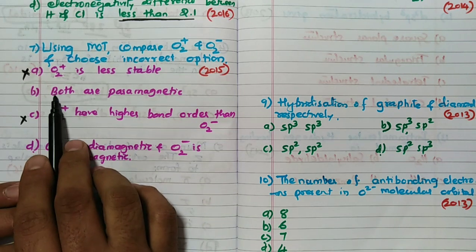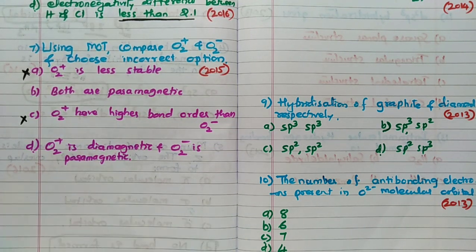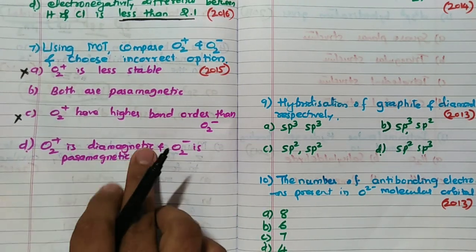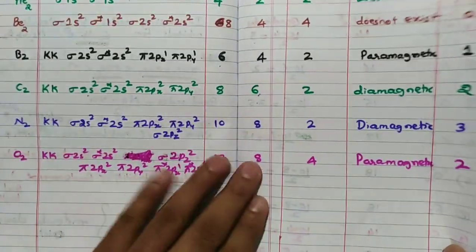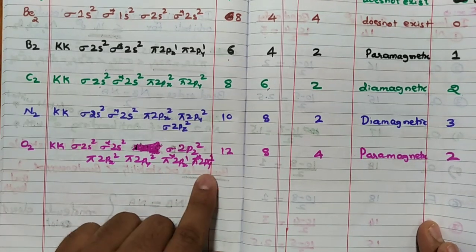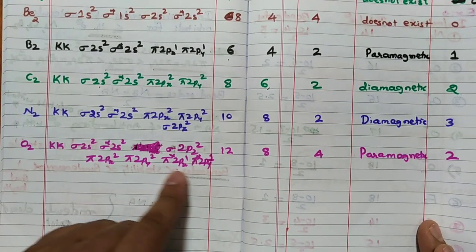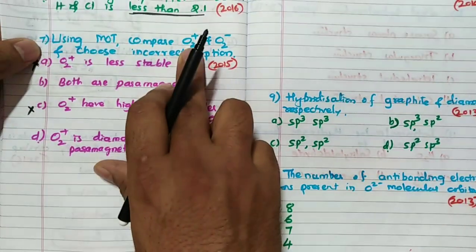Now you think about this. Both are paramagnetic. O2 plus is diamagnetic, O2 minus is paramagnetic, which is correct? First we will see why oxygen is paramagnetic. See here I have written: oxygen is paramagnetic because there is 1 electron in pi star 2px and 1 electron in pi star 2py. Hence it is paramagnetic.